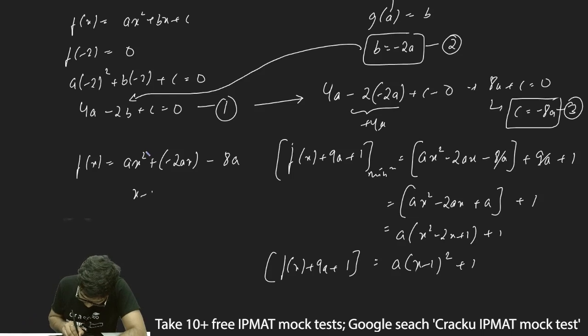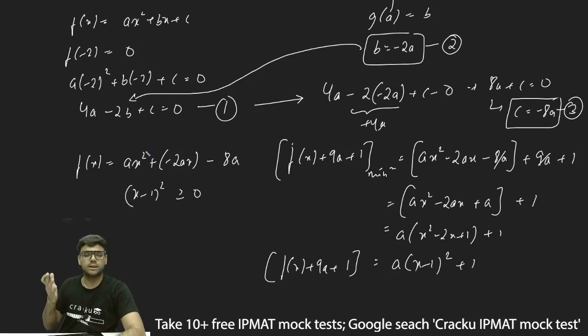Now x minus 1 whole square will always be greater than or equal to 0. Any number squared will always be greater than or equal to 0. So a into x minus 1 whole square will always be greater than or equal to a into 0.